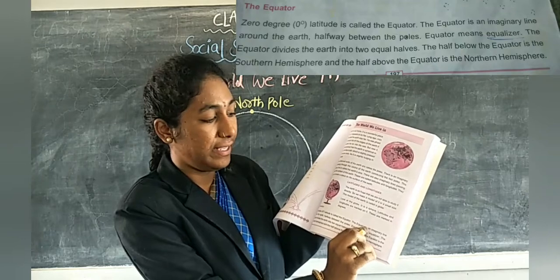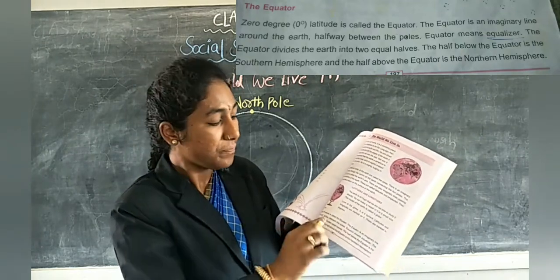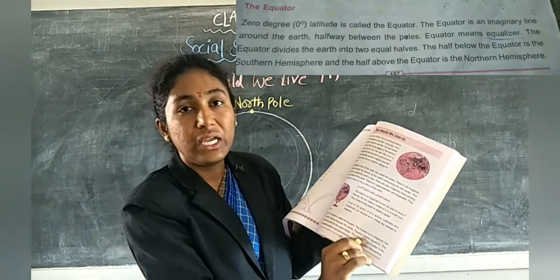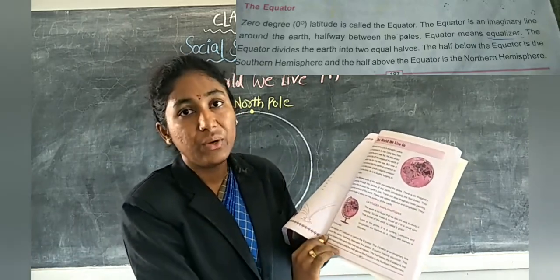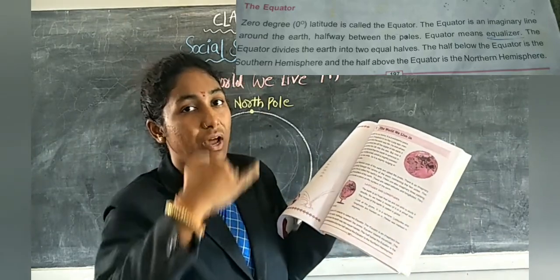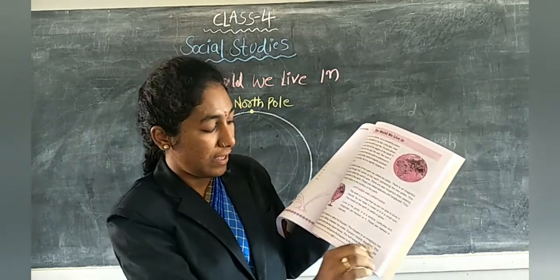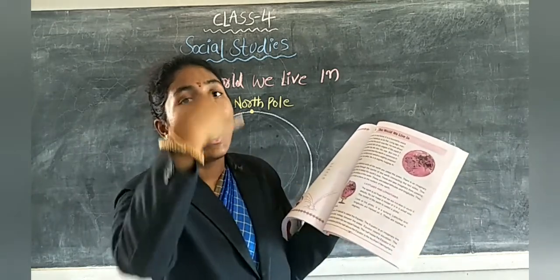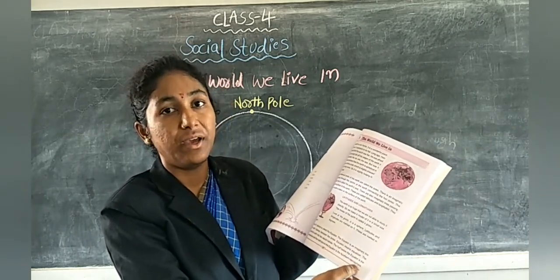The equator is an imaginary line around the earth, halfway between the poles. Equator means equalizer. The equator divides the earth into 2 equal halves. The half below the equator is the southern hemisphere and the half above the equator is the northern hemisphere.